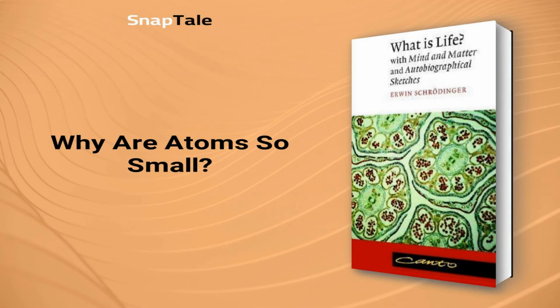Why are atoms so small? In his lecture, Schrödinger asked why atoms are so small compared to living organisms. The answer lies in the behavior of individual atoms, which is disorderly and unpredictable, and only start to behave according to statistical laws when grouped in large numbers.